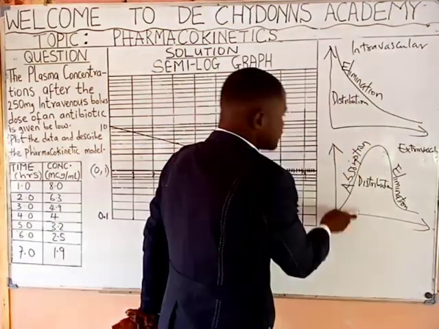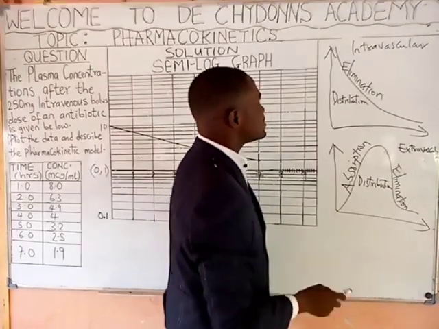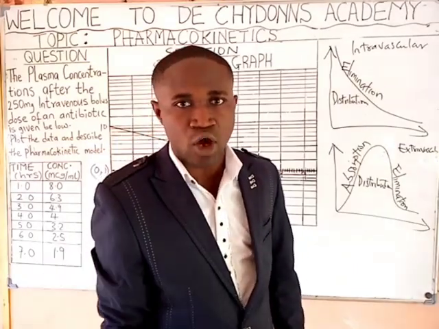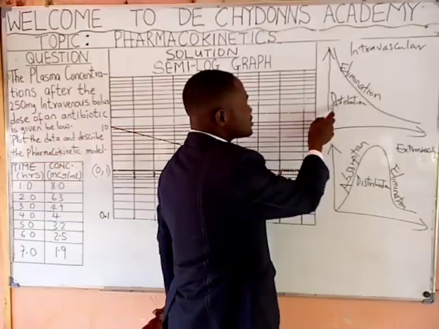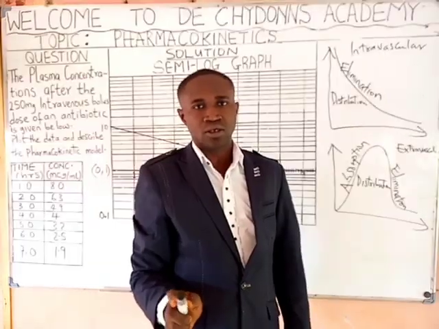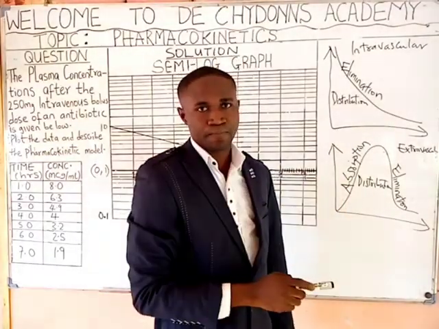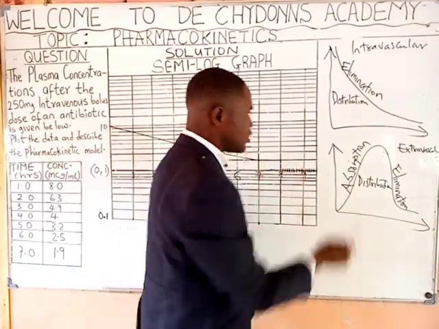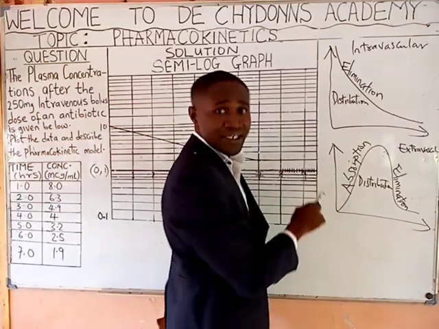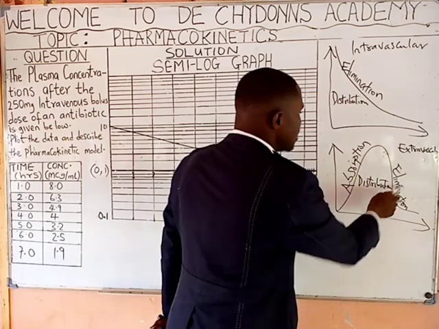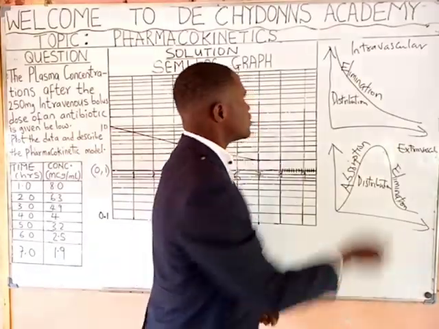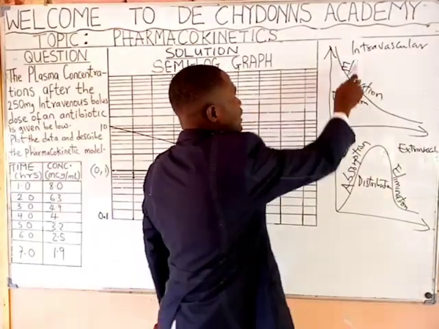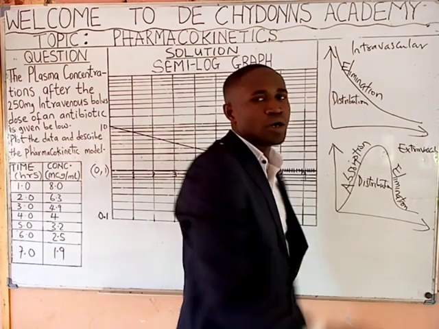From these two graphs we just sketched, you will notice that for the intravascular route, that is for the intraarterial and the intravenous, it has distribution and elimination only. It does not have absorption phase. But extravascular route, that is for oral, intramuscular, intraperitoneal, and others, they have absorption phase, distribution phase, and elimination phase. That is to say, there is one difference between these two graphs. One is that intravascular route does not have absorption.